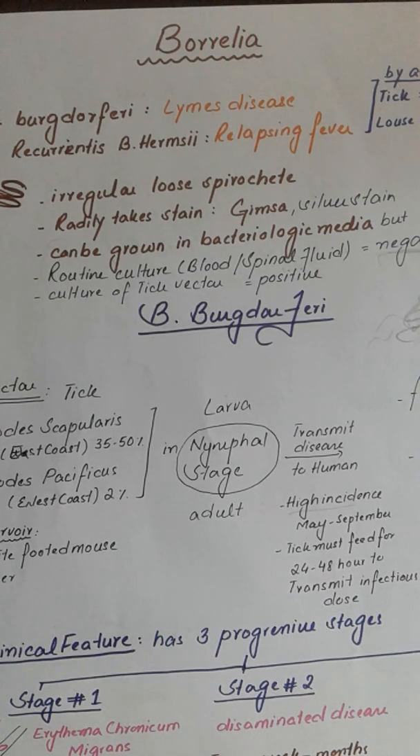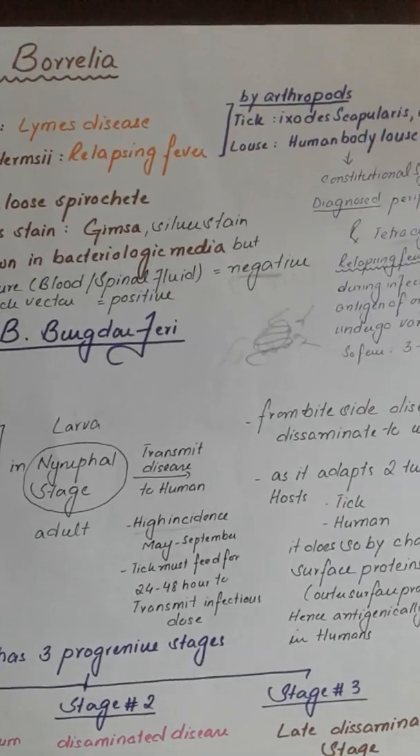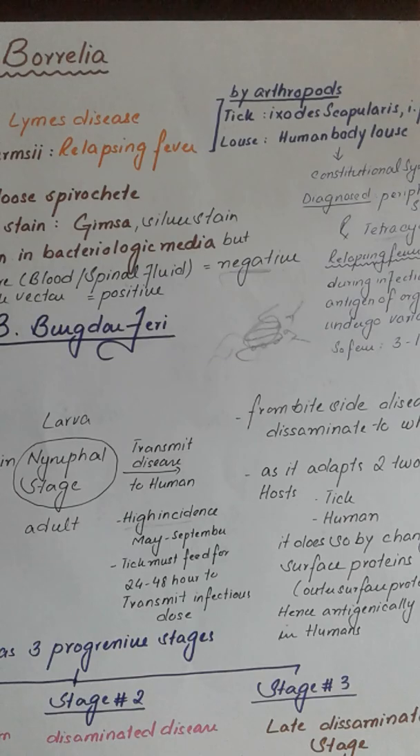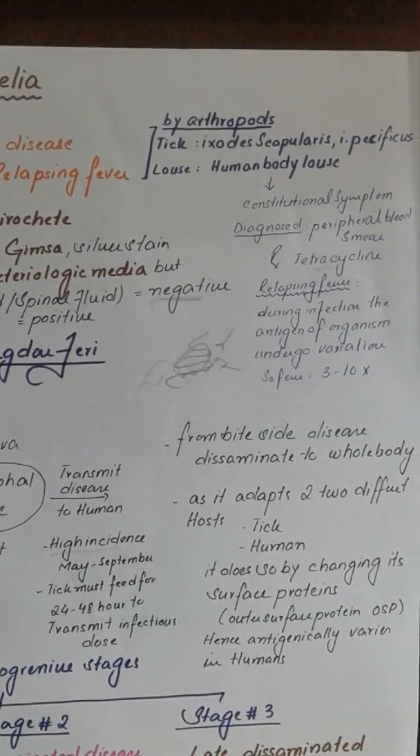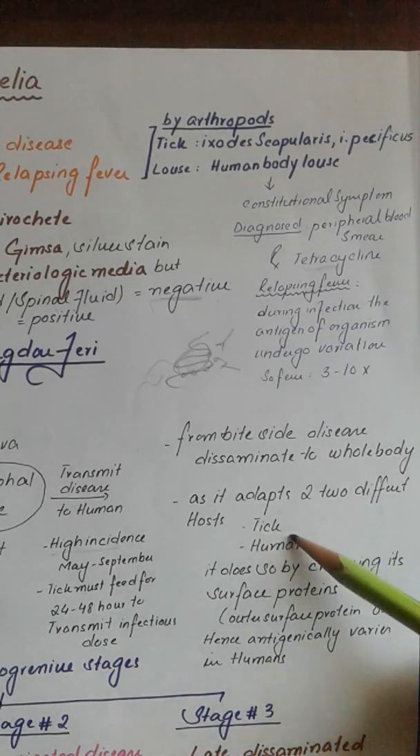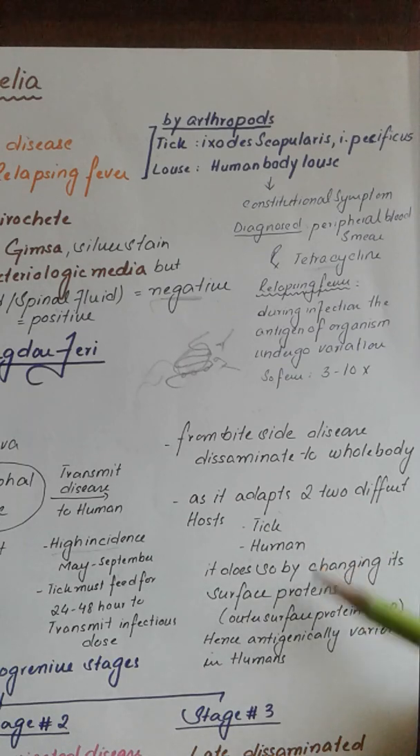So it needs a specific incubation time in the organism itself in order to be infectious. Then after it bites the human, it directly disseminates into the whole body. As it has two different types of hosts, such as the tick and the human, it adapts to their bodies by producing a specific type of surface proteins, which are known as outer surface proteins.